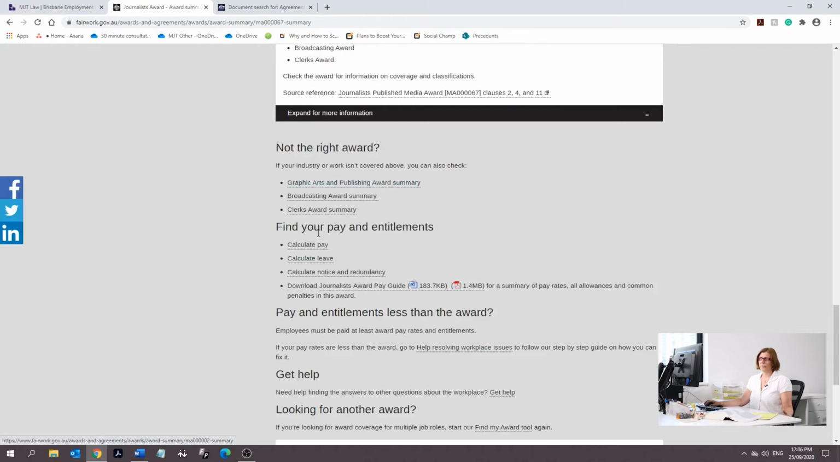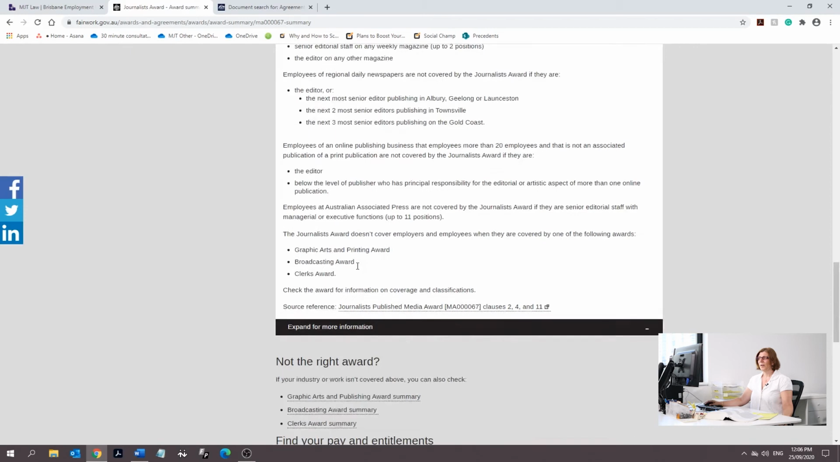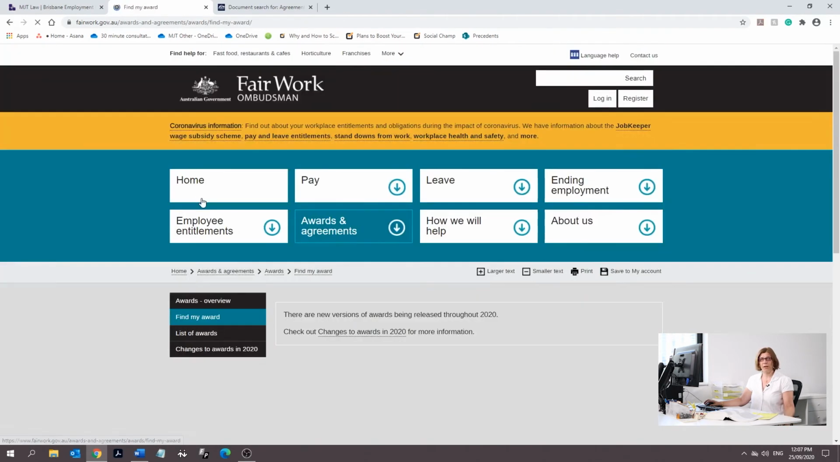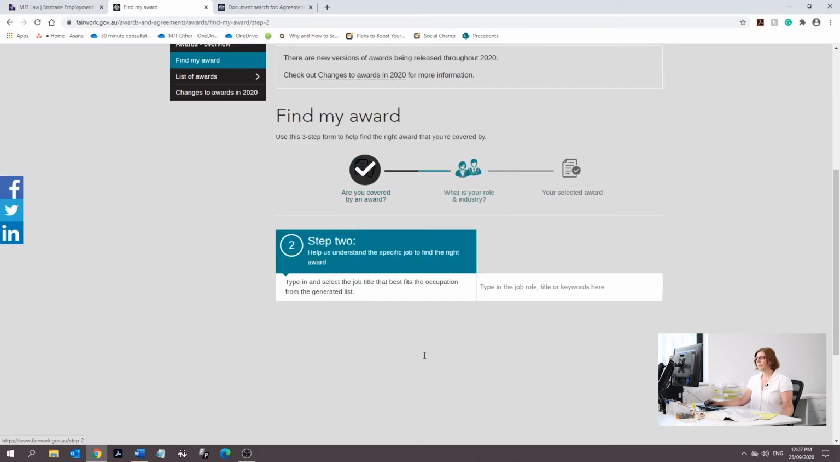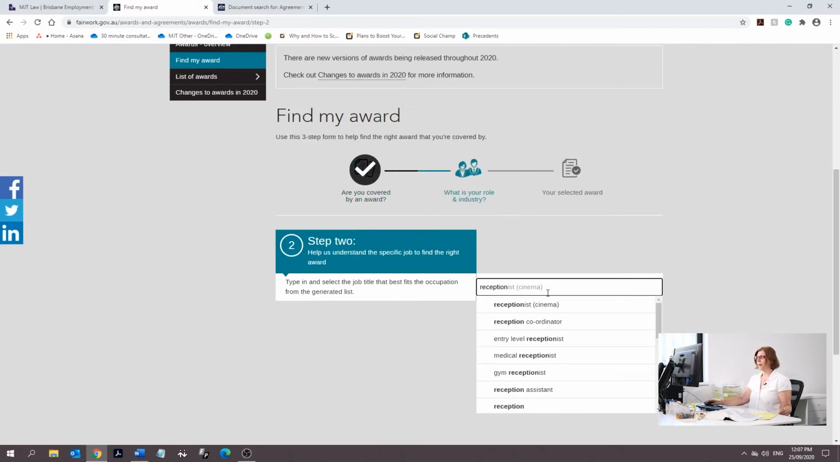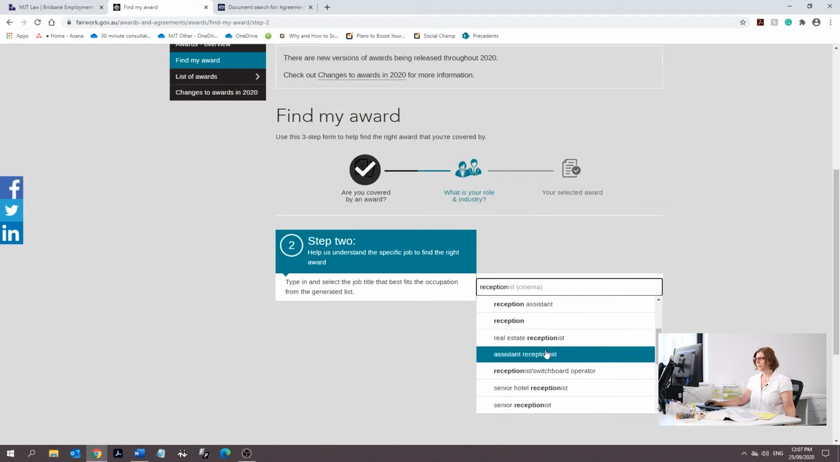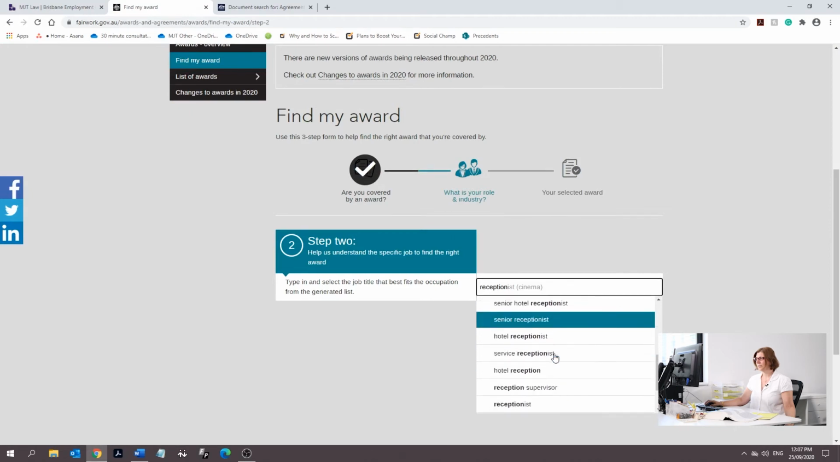And then there's a way to find a different industry. Perhaps it might be something else, a broadcasting industry award, and it shows you how to calculate your leave and so on and pay. Okay, so just to recap, we would normally go into Find My Award. You would normally say that you are not part of an enterprise agreement. You would put a job title in, like reception, and we will say that we are a receptionist. Let's see if we can find that.